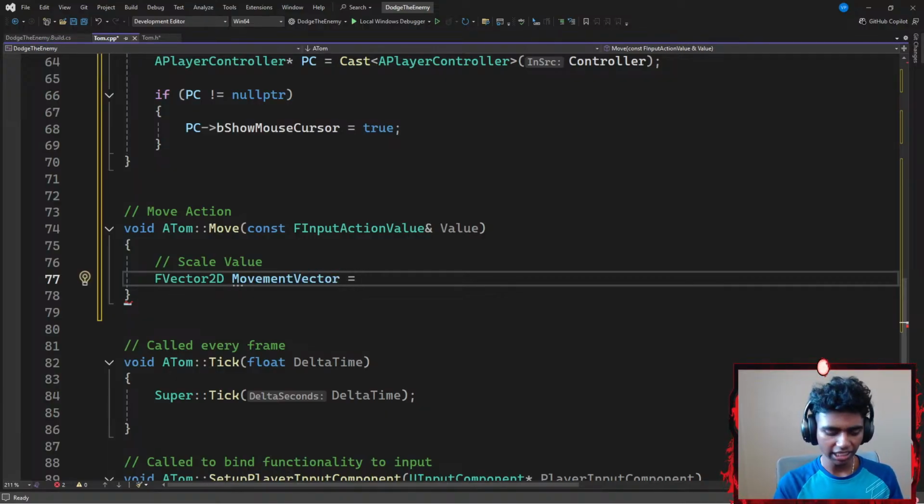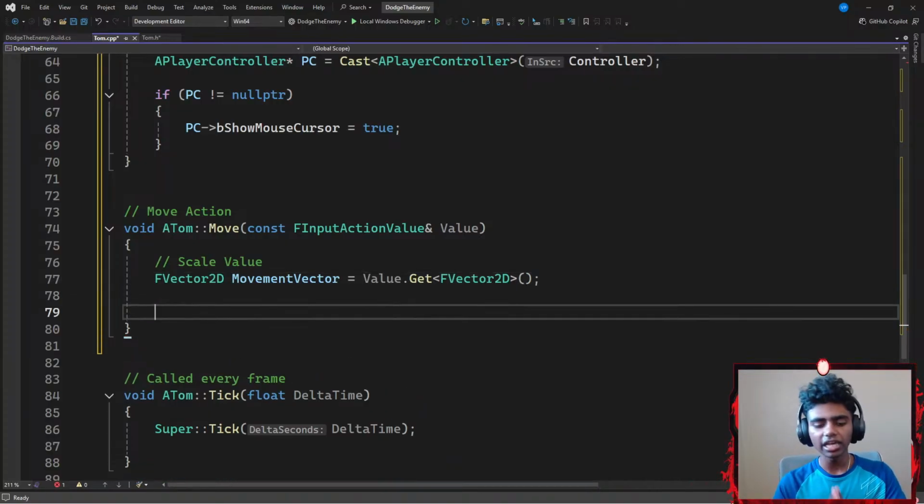Which is going to be equal to my Value dot the Get. So I'm going to go with my Value as parameter dot the Get template that requires, let's say, my FVector2D in it, FVector2D. Then I'm going to go with the pair of parentheses, ending with a semicolon.